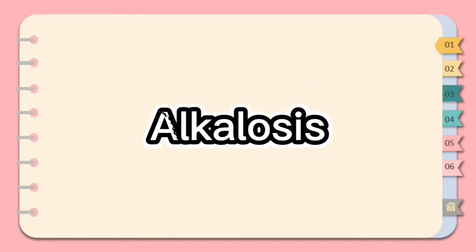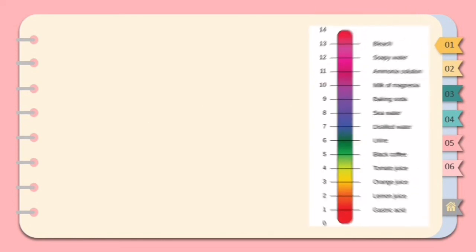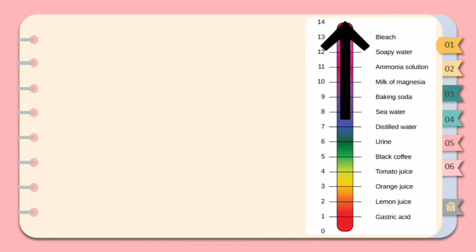Alkalosis is a condition concerning the pH of your blood and fluids. It occurs when your blood pH levels are imbalanced and it's too alkaline. Alkalosis occurs when the blood pH increases above 7.45. The major effect of alkalosis is hyperexcitability of the nervous system.